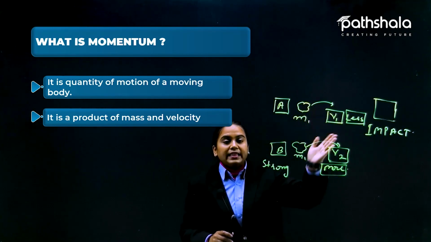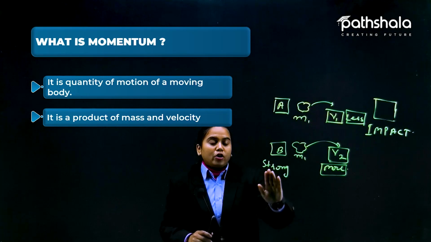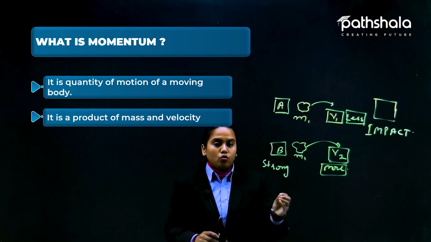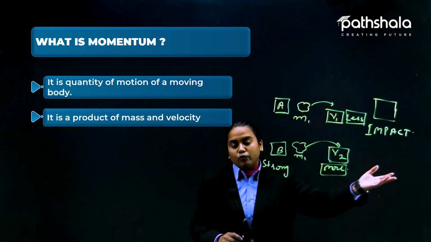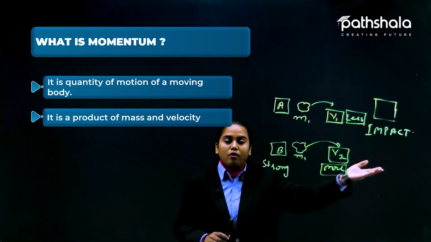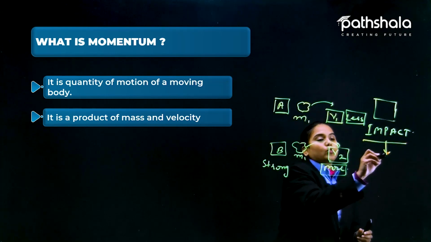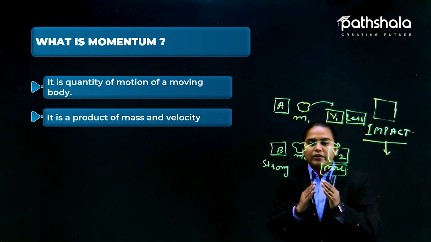So the impact here is less. But B is strong, so he provides more velocity to the stone. Because of the greater impact, the cardboard will fall off. So momentum is nothing but the impact that we are discussing; momentum and impact can be related.